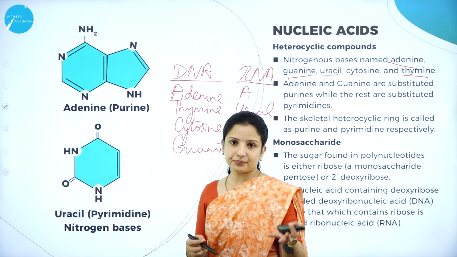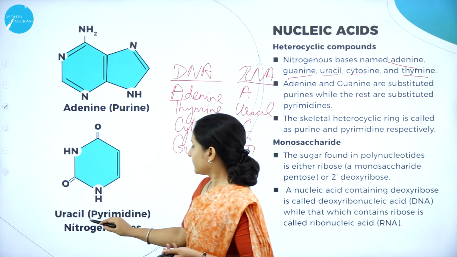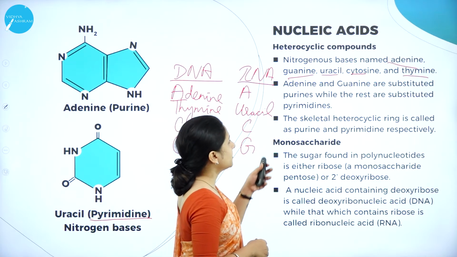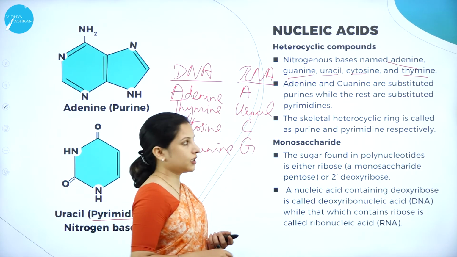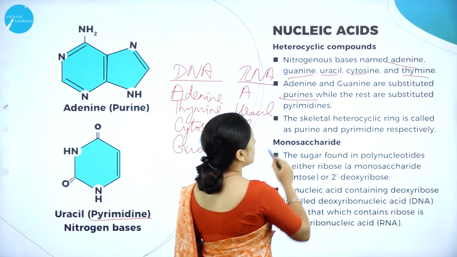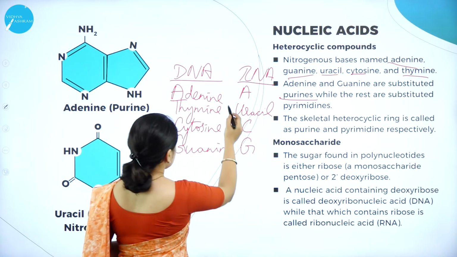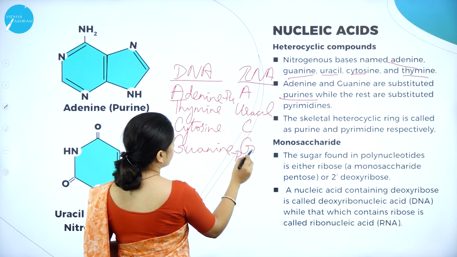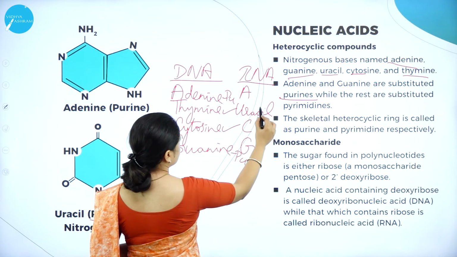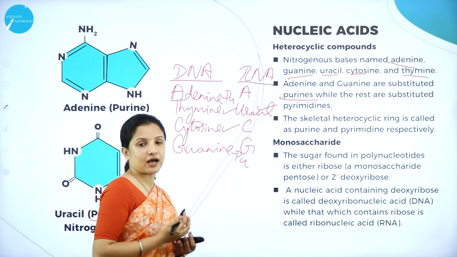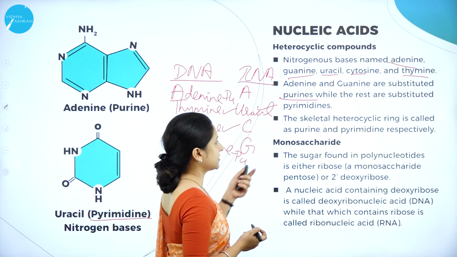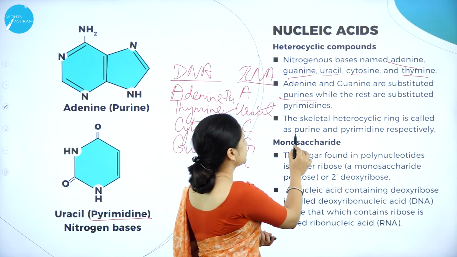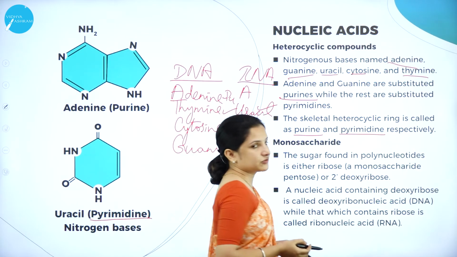So adenine is a purine, whereas uracil is a pyrimidine. So these are the different nitrogenous or heterocyclic compounds that are present. Adenine and guanine are purines, but thymine, cytosine and uracil are pyrimidines. So this is the difference here. And the skeletal heterocyclic rings are called purine and pyrimidine respectively.